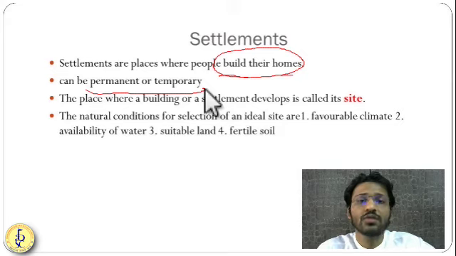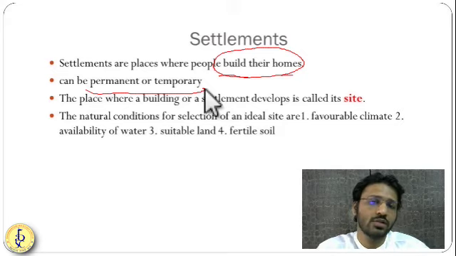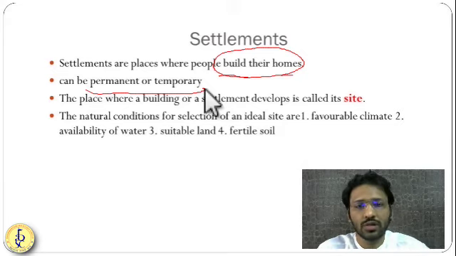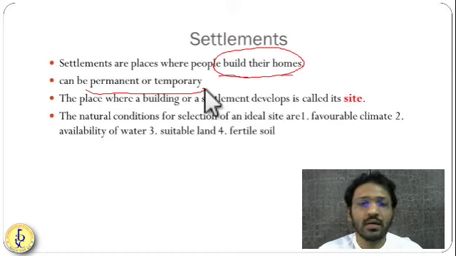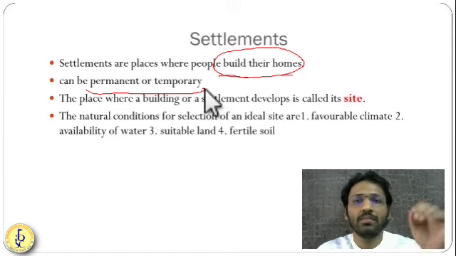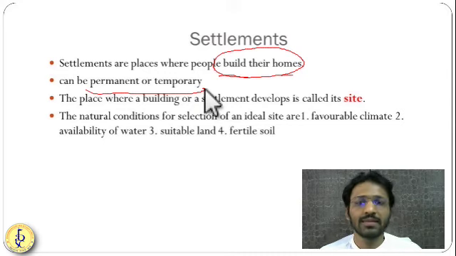Also, you will see this in construction work. If somewhere construction work is going on, like highway construction, then the workers and laborers will bring their things from their places, and they will make a temporary settlement.